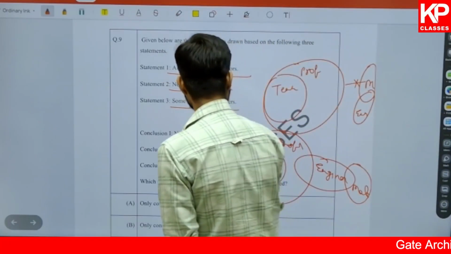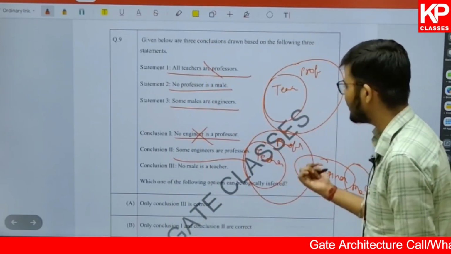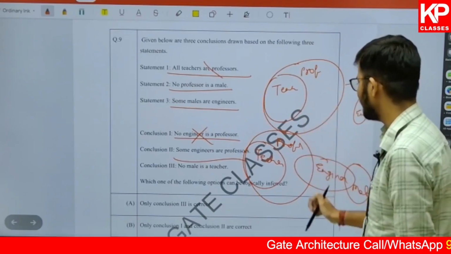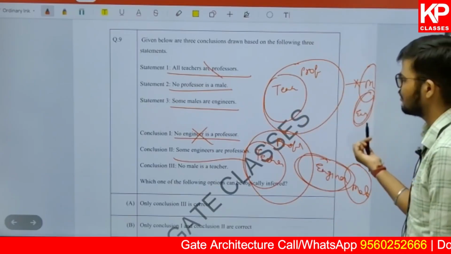We come to the next option. Some engineers are professors. It can be the correct one. It cannot be the correct one. We cannot say that solely. Some engineers can be professors. Some engineers cannot be professors. We don't know that.